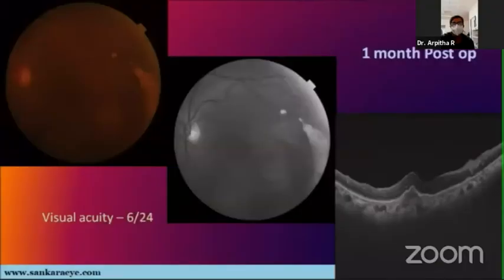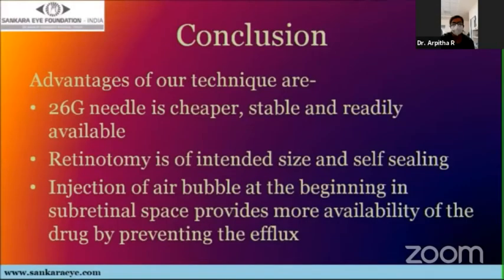One month postoperative picture shows the hemorrhage to be displaced inferiorly with relative flattening of the foveal contour. A detailed analysis of the aforementioned cases in our study proves the advantages of the 26 gauge needle, which is cheaper, stable and more readily available.